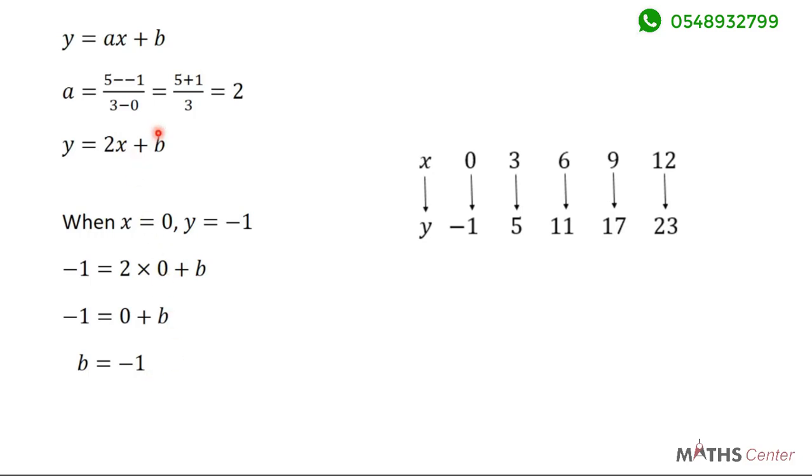So I just substitute negative 1 in place of b, and that will give me y is equal to 2x minus 1. Once again, with this rule, you can find any image when a certain element has been given to you. So here, let's say the question tells you to find y when x is 23. All you need to do is to replace x with 23 and you can find y.